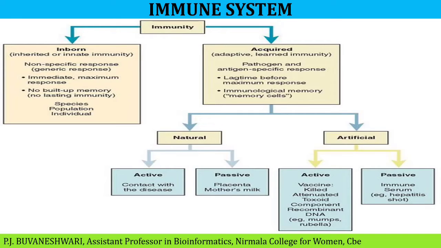Natural immunity has two types, active and passive immunity. Active immunity occurs through contact with disease-causing agents. Passive immunity is acquired naturally when antibodies are transferred to the fetus through the placenta. Next, artificial immunity. Artificial active immunity comes from injected antibodies created in a different person or animal. Next, passive immunity. This is acquired by means of injections of serum that contain antibodies to an individual who may have been exposed to a particular pathogen.